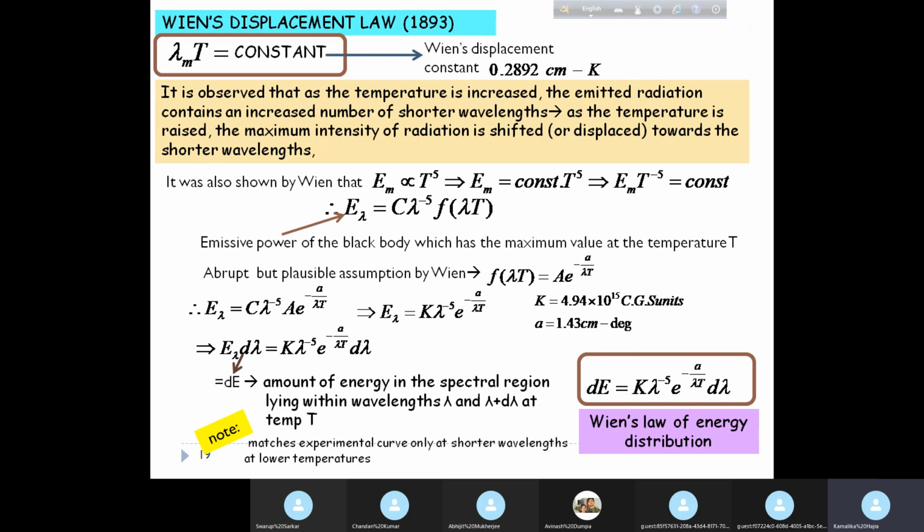Okay. So a lot of things were done, but finally it was seen that when people were trying to match this function with the experimentally obtained curve, a matching was found only at shorter wavelengths and lower temperatures, but not for higher temperatures and longer wavelengths.